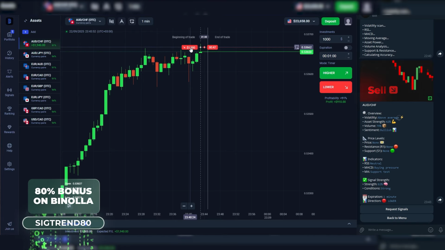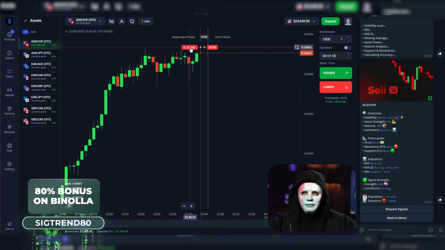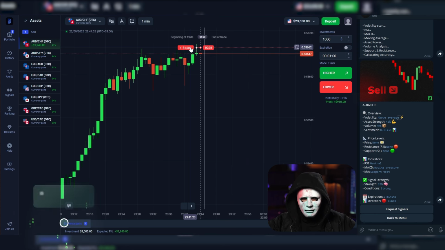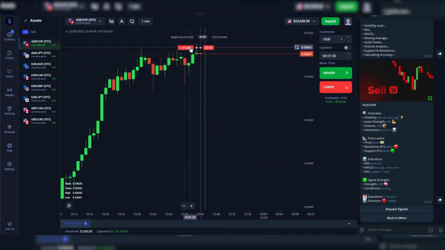Here we can see that it takes all the indicators into account at once. That's RSI, MACD, moving averages, volumes, support and resistance levels. It's simply impossible to calculate all that yourself in a matter of seconds. But the bot does it automatically, because it has artificial intelligence built in. And as we know, artificial intelligence has already started to rule the world for a while now and handles things much better than people do.